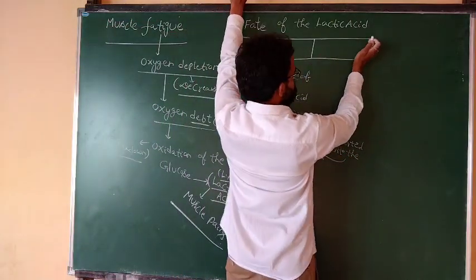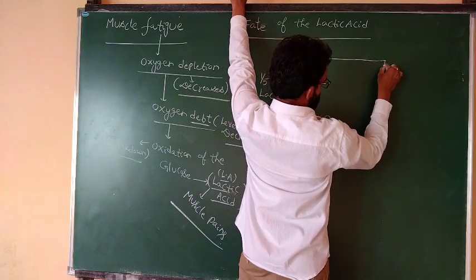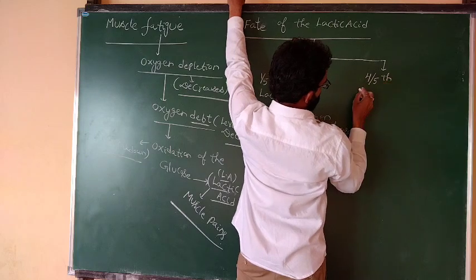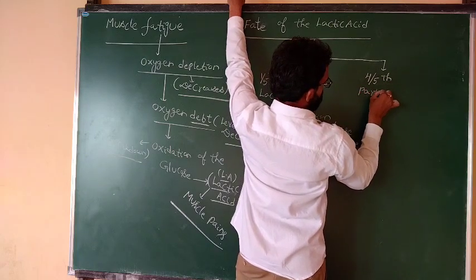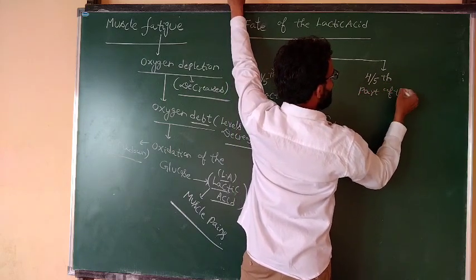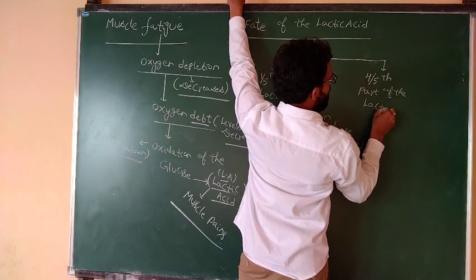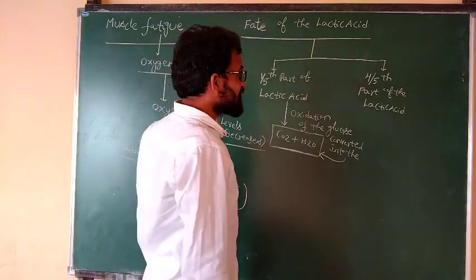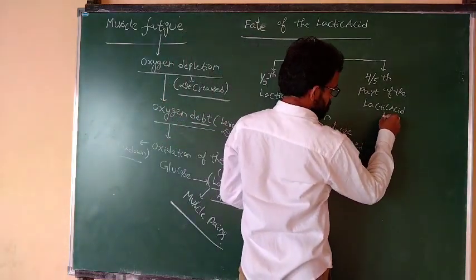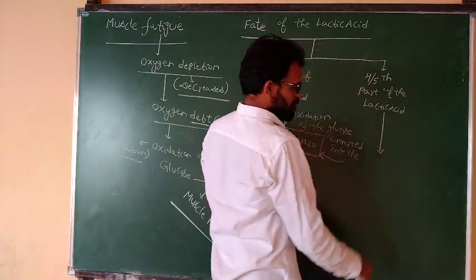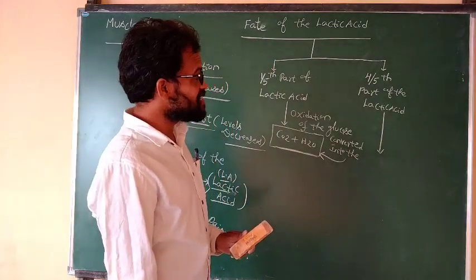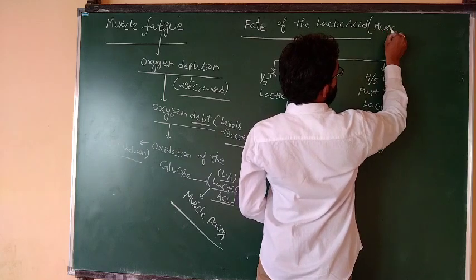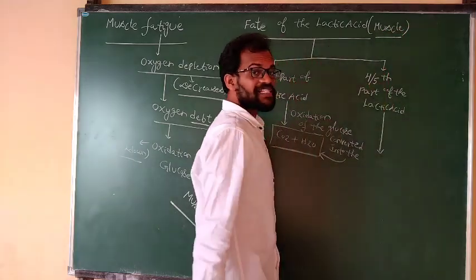What is the remaining? The remaining is 4/5 part of the lactic acid. This lactic acid is present in the muscle.